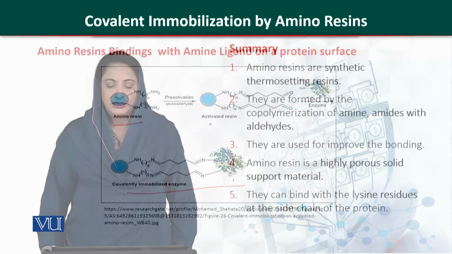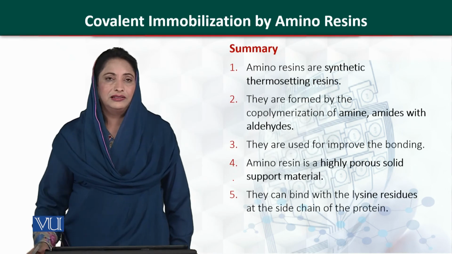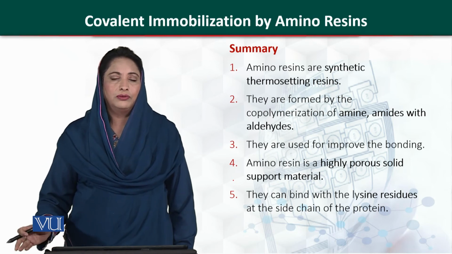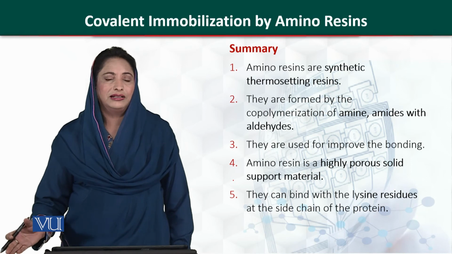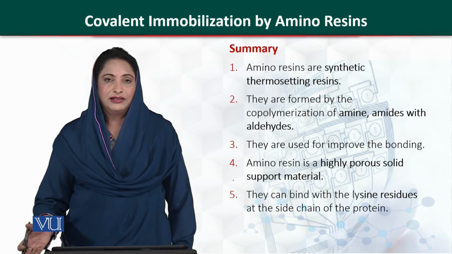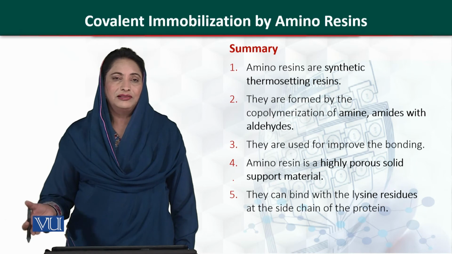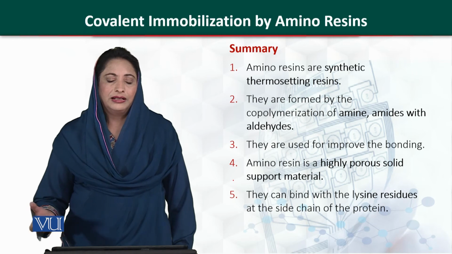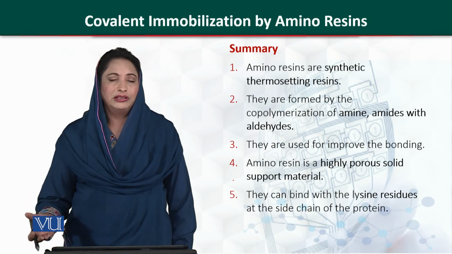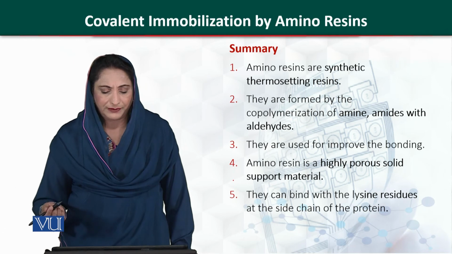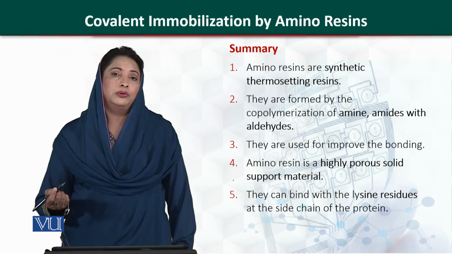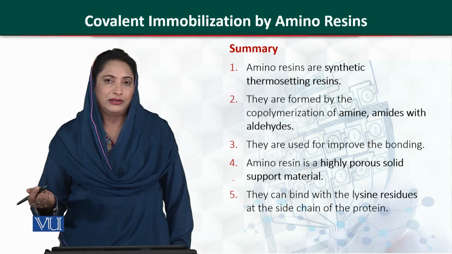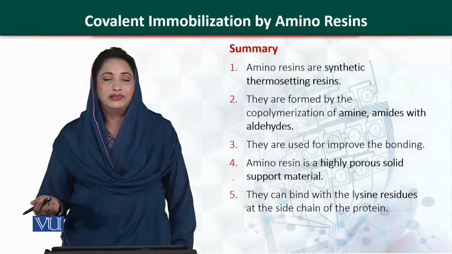So in summary, the amino resins are thermosetting resins. We have two reagents, urea and formaldehyde, and formaldehyde actually acts as a cross linking agent. We can synthesize this resin very easily. The reaction can be done in water, and the other thing is we can control the porosity if the reaction is done in an alkaline condition. The secondary amine of the amino resin can bind with the primary amine of our bioreceptor elements.